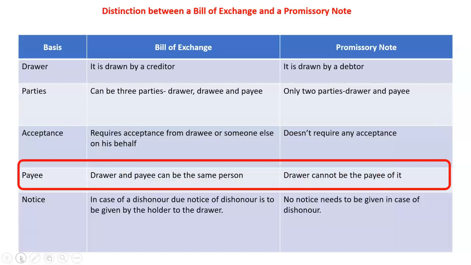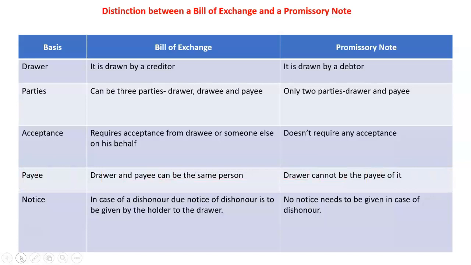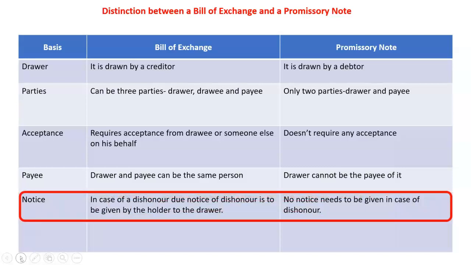Payee. In bill of exchange, the drawer and payee can be the same person, but in promissory note, the drawer cannot be payee. In fact, it's the drawer who has to make a payment to another person or payee. Notice. In bill of exchange, a notice of dishonor must be given by the holder of the bill to the drawer, but for promissory note, this kind of notice is not required.